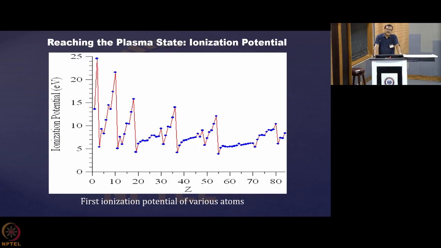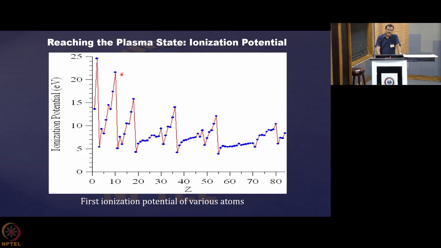The inert gases, as we have discussed many times in the class, and I am repeating it here, have the highest ionization potential because of their filled shell configuration. So they come at the peaks in this graph, ionization potentials as a function of Z. They appear at helium, neon, argon, krypton, xenon, radon.